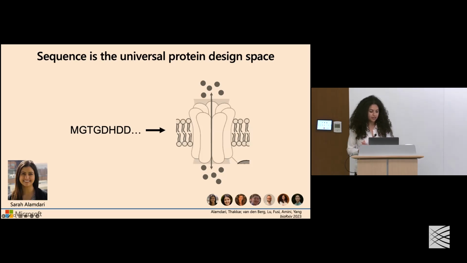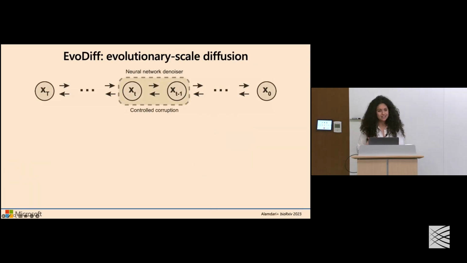And this is work that was a very large team effort from our team at Microsoft, but really spearheaded and led by Sarah, who led the hands-on work and the technical execution for this project. And so we built a discrete diffusion modeling framework that enables us to generate over amino acid sequence space for protein design. We call our method EvoDiff, which stands for evolutionary scale diffusion.